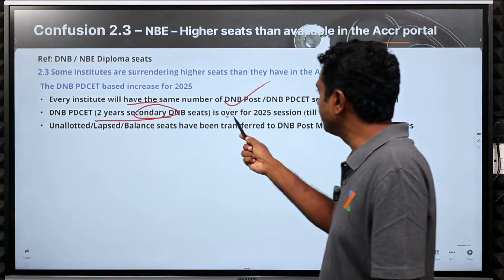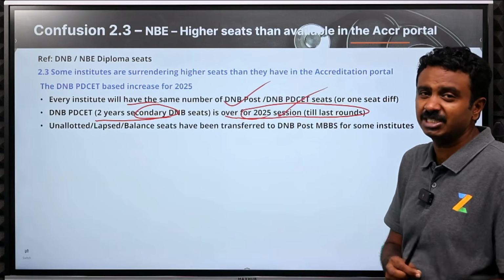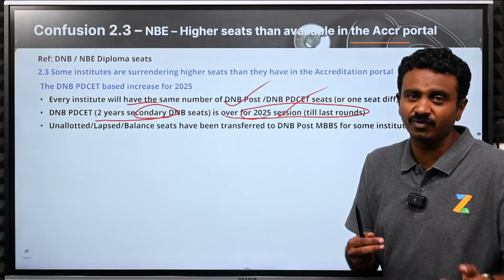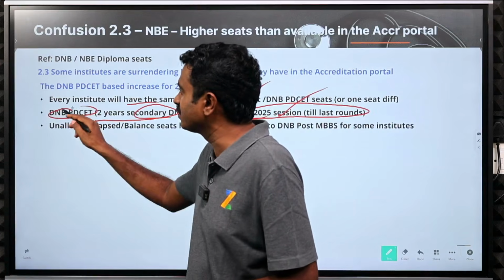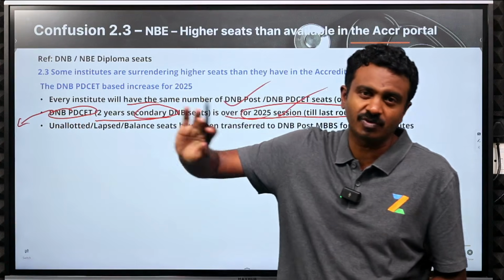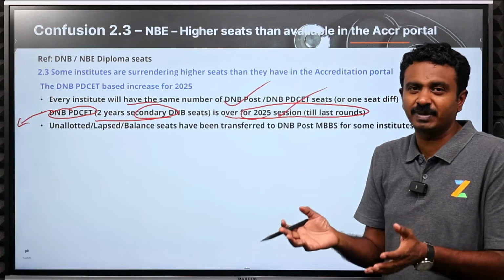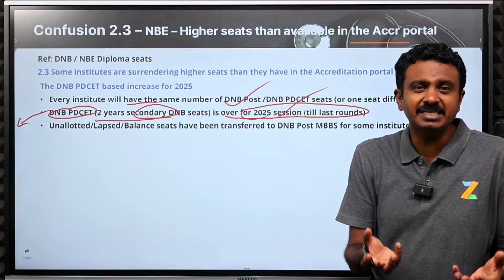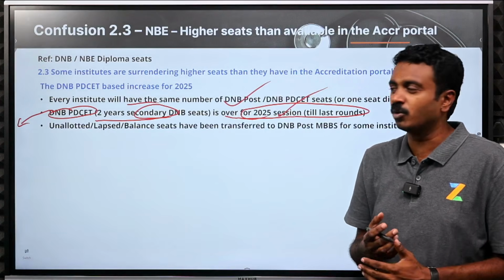The secondary DNB seat counselling is over for the 2025 session. This is an advantage because of the delay. The delay has led to frustration, but it has resulted in an advantage, which is PD set seats being vacant. All the counselling for PD set is over, and the seats are vacant, and institutes have possibly represented to NBE saying please accommodate this, because those candidates are not going to come in, at least accommodate them in post MBBS.